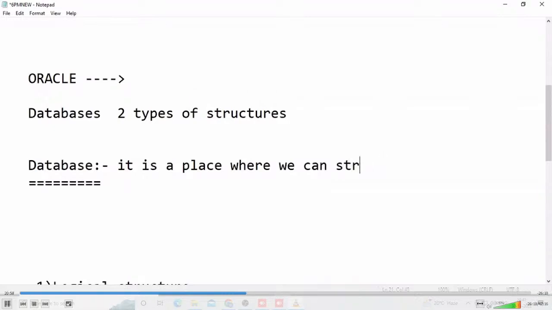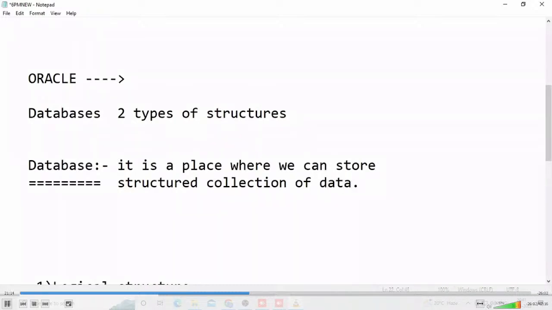They are telling only that, a structured collection of data. What is data? What is information? What is DBMS? That is later.